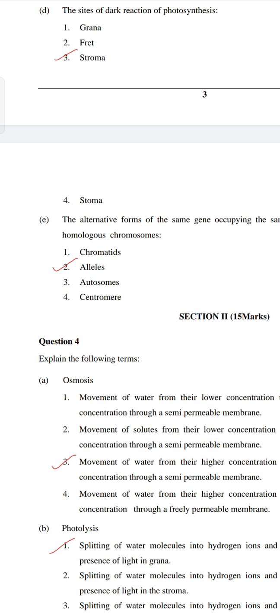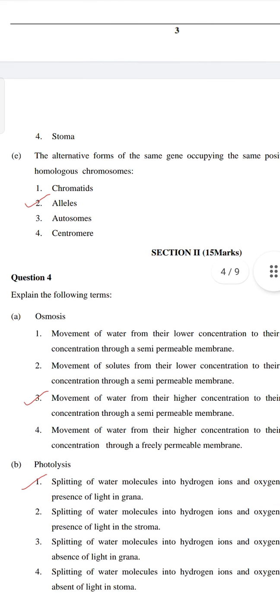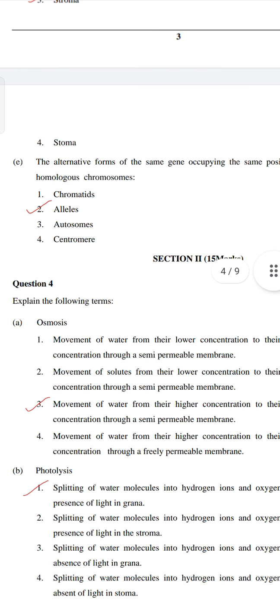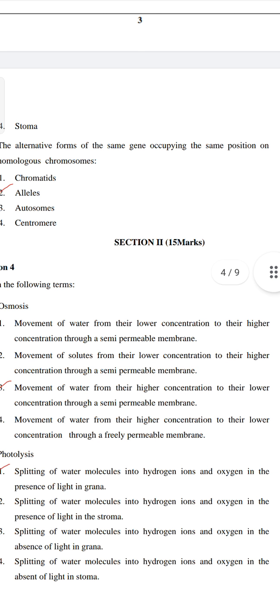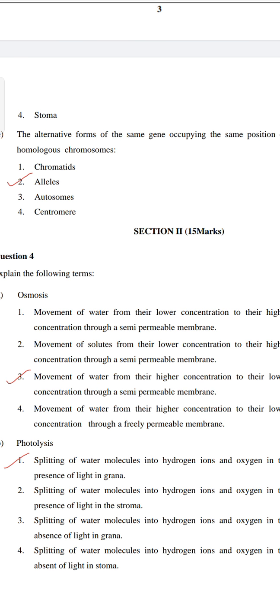Question number 4. Explain the following terms. A. Osmosis. So we have to explain osmosis. Four options are given. Option 1, movement of water from the lower. It is not the answer. Movement of solutes from the lower. It is also not the answer. Movement of water from the higher concentration to the lower concentration through a semi-permeable membrane. This is the answer. Option 4 is wrong because it has freely permeable in the sentence. So option C is correct.